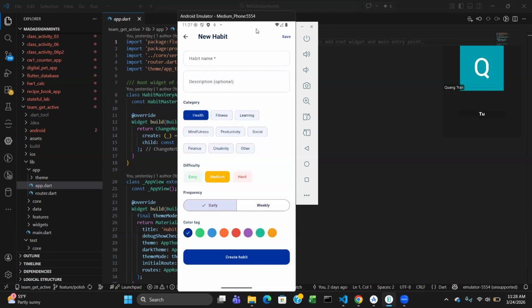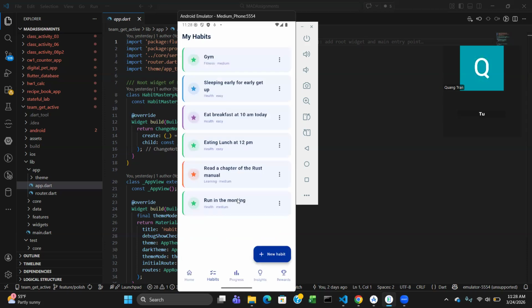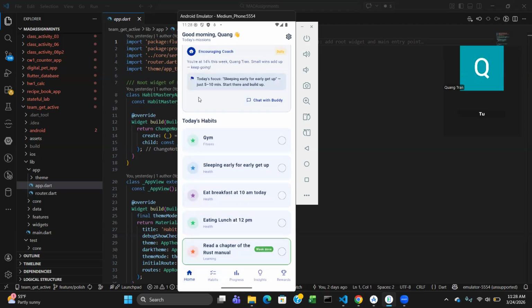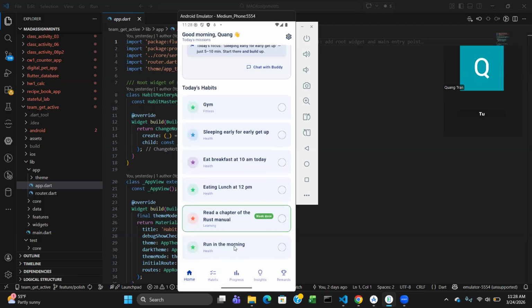This is the habits screen. You just set up new habits if you want. Let's say you want to run in the morning. This is for fitness, I guess, or for some people mental health. I'd say this is between easy and medium. This is something you want to do once a week or daily, so you just click weekly or daily. You click a certain color tag for it, and then it gets added to your habits chart. And once we go back to the home screen, it gets added to the checklist right here, run in the morning for health.